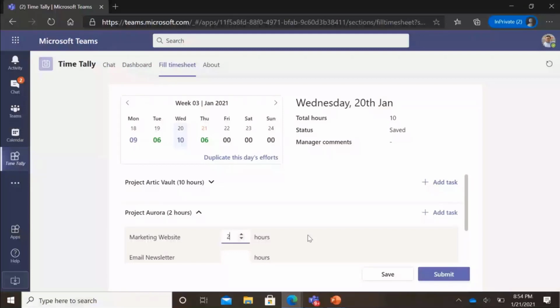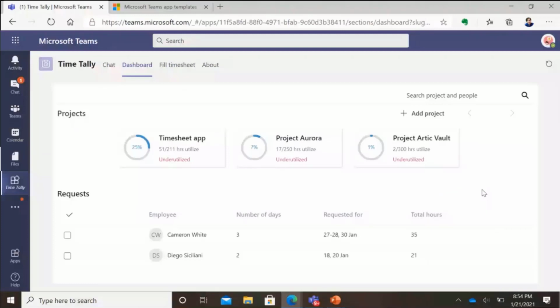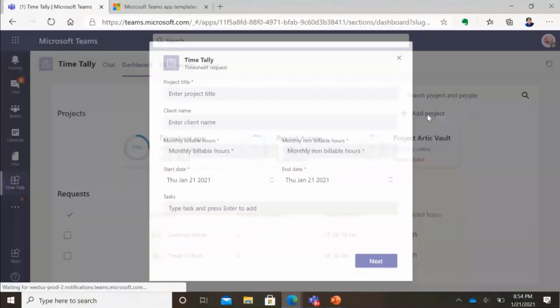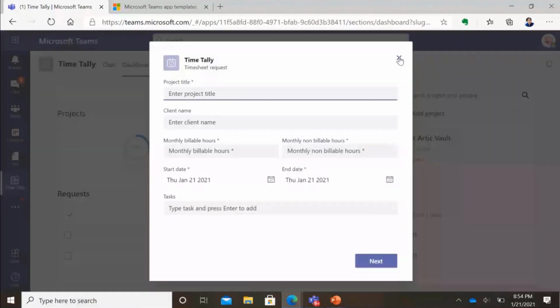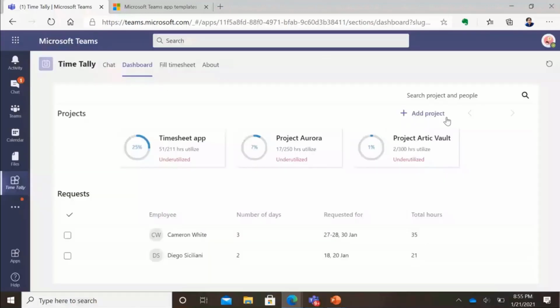This will show all of the requests that are pending. If I go to view request, I can see all the projects that I have created and I'm assigned to as a manager. I can also go and quickly create any project, by the way. You can also integrate this with Planner, which was our initial idea, because the demand is now coming from a lot of these intranet tools, enterprise customers, and a lot of SMBs who may have just one IT admin guy who is doing everything and really needs a timesheet management tool.